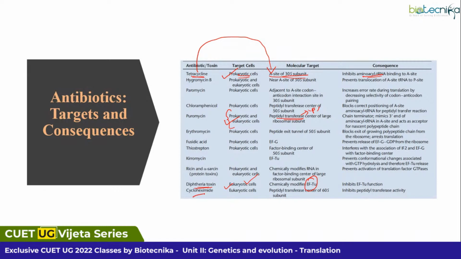And the last one, if you see cycloheximide and chloramphenicol, their mode of action is the same. That is, they are targeting the peptidyl transferase center. But chloramphenicol's target is prokaryotes and here it is eukaryotes. Function remains the same. Target will be varied. Okay, so these are the antibiotics.